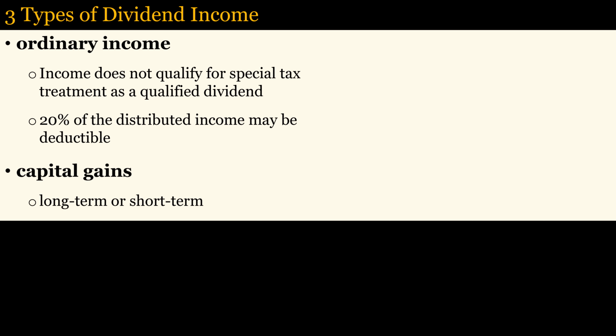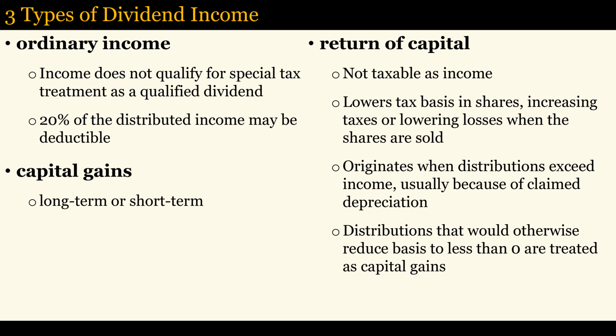Some of the distribution may come from capital gains, which is mostly long-term, so it benefits from the lower tax rates on long-term capital gains. Part of the distribution may also be just a return of capital, which is not taxed as income, but it does lower your tax basis in the shares, thereby increasing taxes or lowering losses when the shares are sold. If the distribution reduces your basis to below zero, then your basis will be zero, and the amount below zero will be treated as a capital gain.